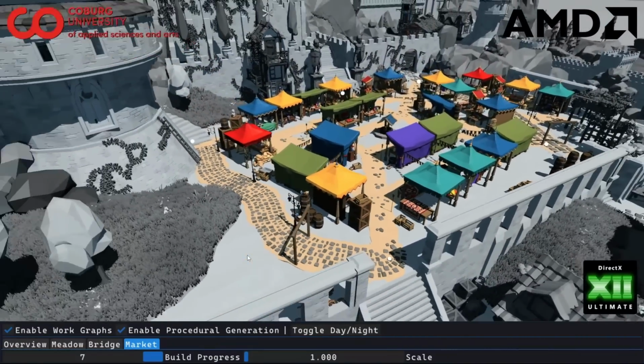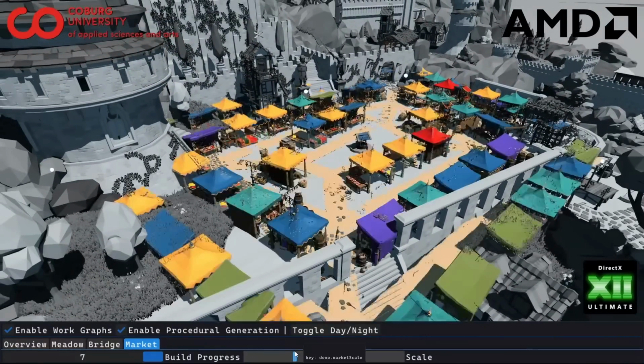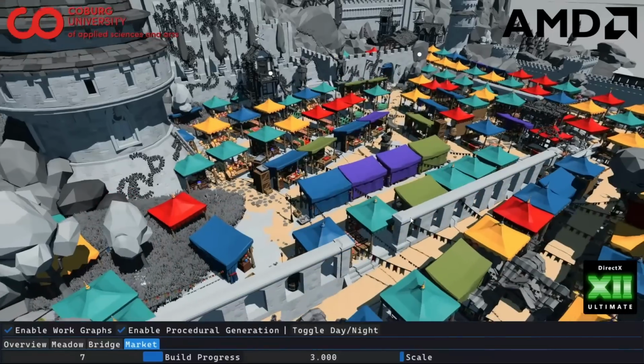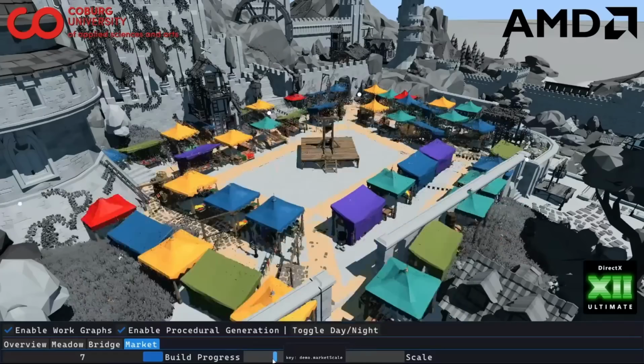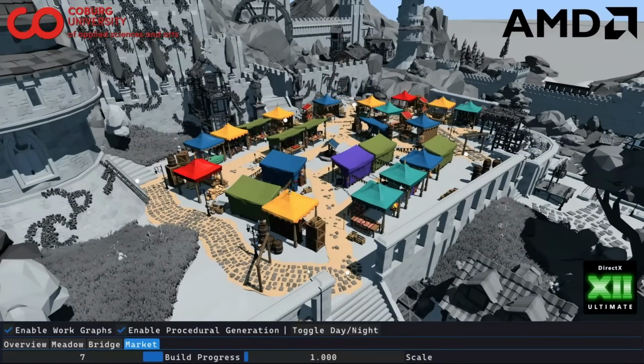And you can also see that this is a fairly deep recursion possible. So we can scale up this market a bit in size, and you can see it still works, and it's now many, many levels of recursion running here.